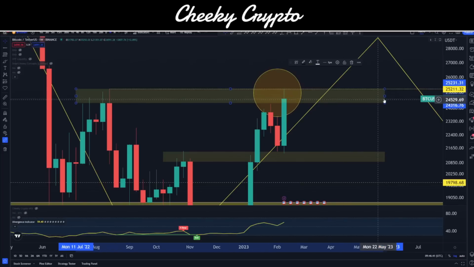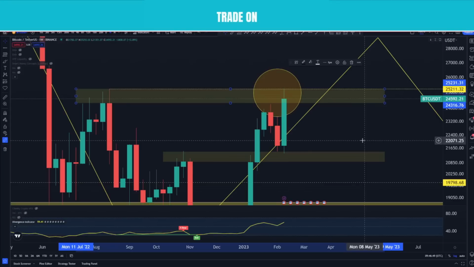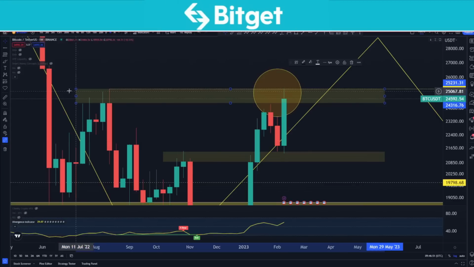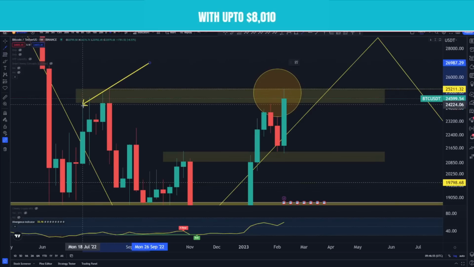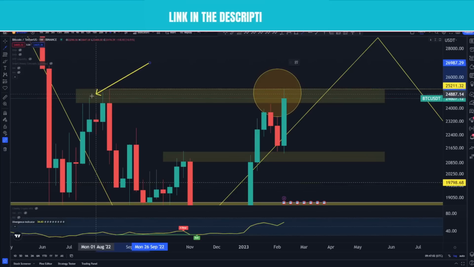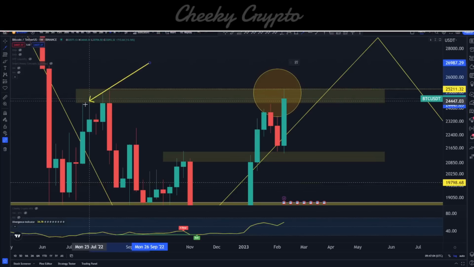This area that I've highlighted here, this is the area of supply. And what we mean by this is it's an area where people generally, typically, are looking to sell. We can see this and it is identifiable through these wicks, right? We come up, we find that there's huge tail wicks here on the higher side. This essentially shows us that there's a lot of selling pressure pushing the price down, right?